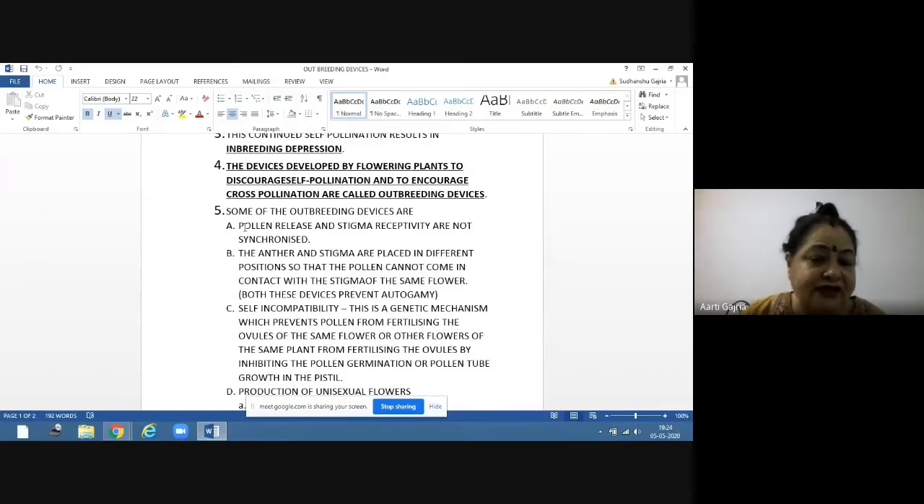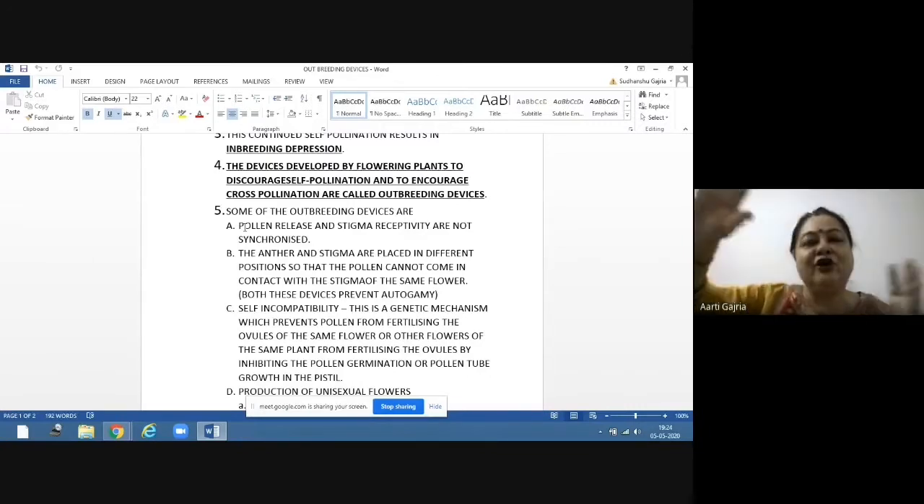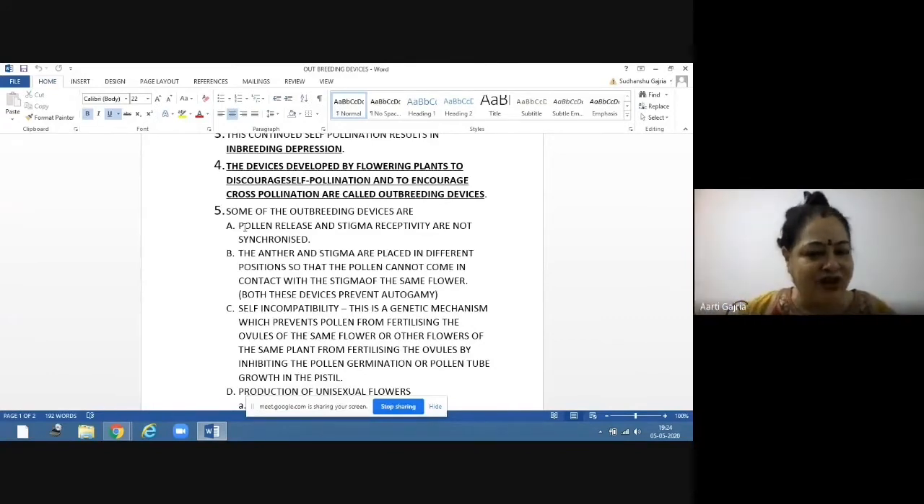When these two things are not synchronized, they favor outbreeding. Because when the pollen is released early and the stigma is not receptive yet, what will happen? The pollen will fall on the stigma, but the stigma is not ready to receive the pollen. So the pollen will go somewhere else. The other pollens will go somewhere else. So that pollen cannot germinate on its own stigma. Clear? So this is how nature is preventing inbreeding and promoting outbreeding.